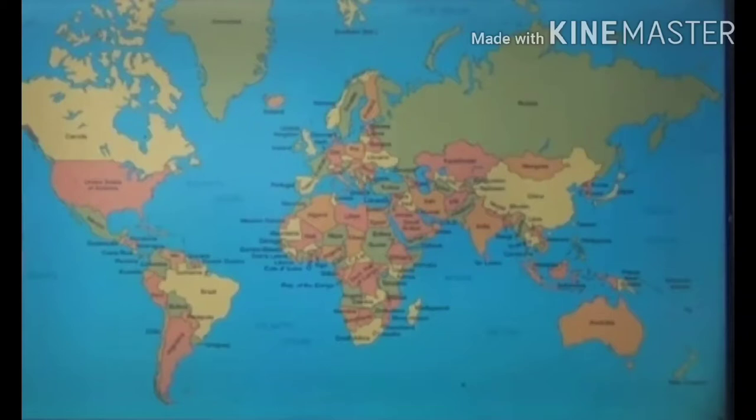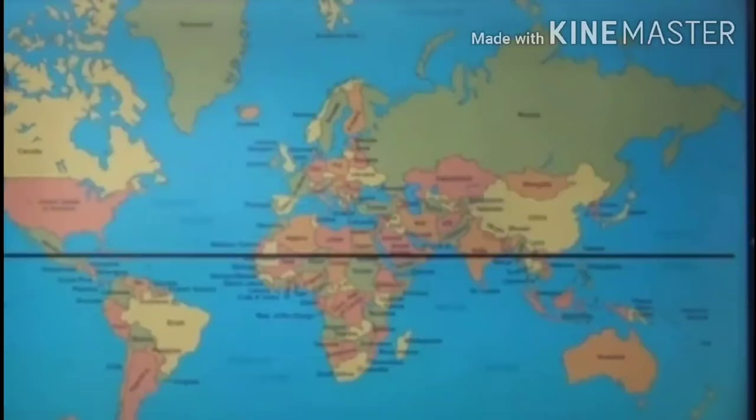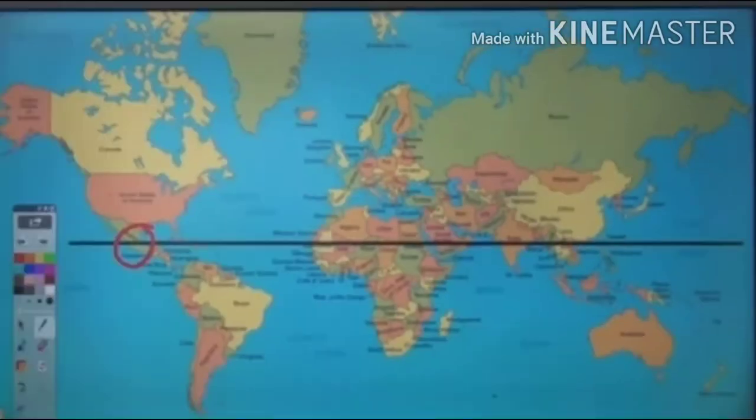Now on this world map, if I draw some lines like this one, you notice that this line is passing through this area of Mexico. Now this area of Mexico has very high temperature. That is, it is very hot out there.